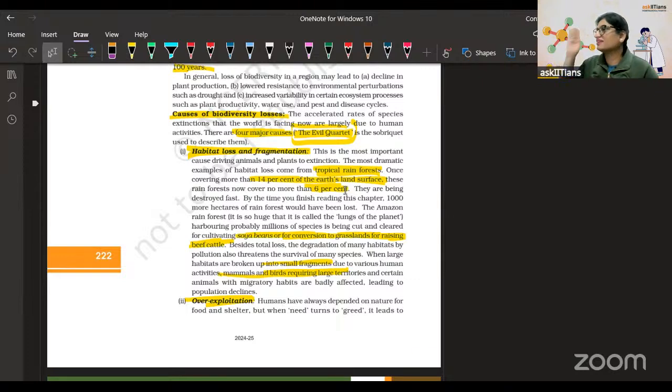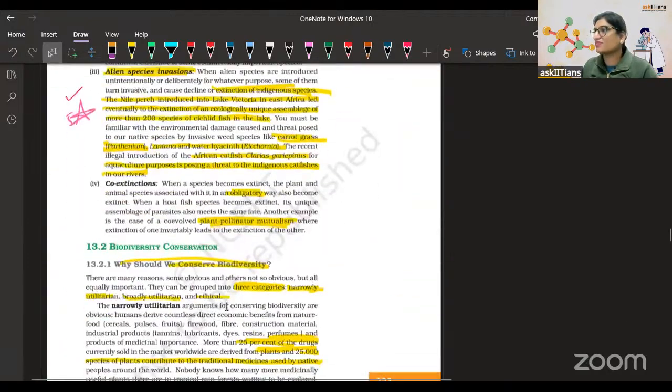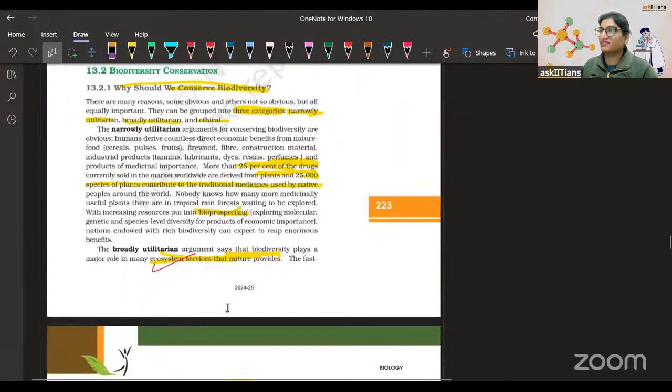Now, there is a fact that 14% of the Earth's land surface had tropical rainforest, which now covers 6%. It is a fact. This clearly shows that the student knows. You're getting my point. So other than just writing vague general lines, please learn facts here. Make quick notes. Do one thing, go through the NCERT because this chapter is full of that, and write the facts. Got it? That will be my suggestion.